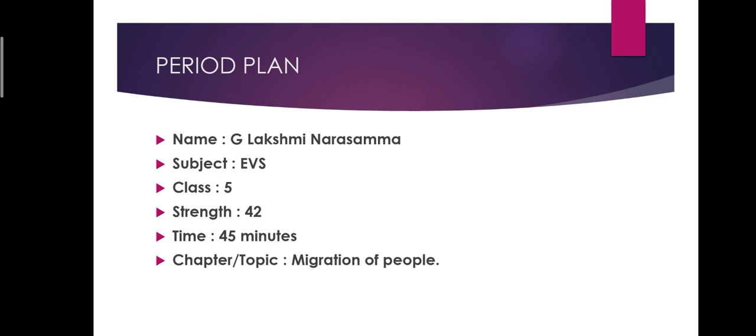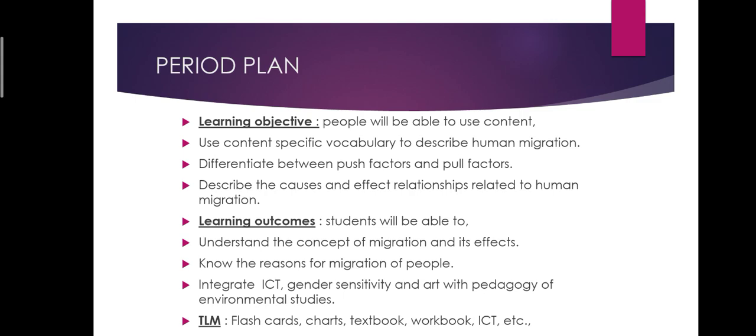Then, name, subject EVS, class 5th class, strength 42, time 45 minutes, and the chapter is Migration of People. Period plan. The first one is learning objective. Students will be able to use content specific vocabulary to describe human migration, differentiate between push factors and pull factors, and describe the cause and effect relationships related to human migration. These are the learning objectives.